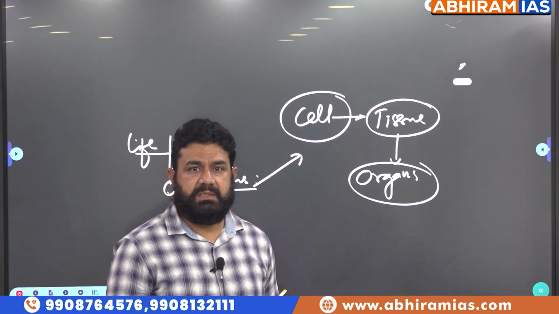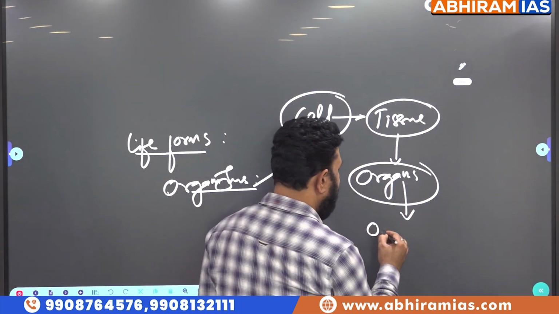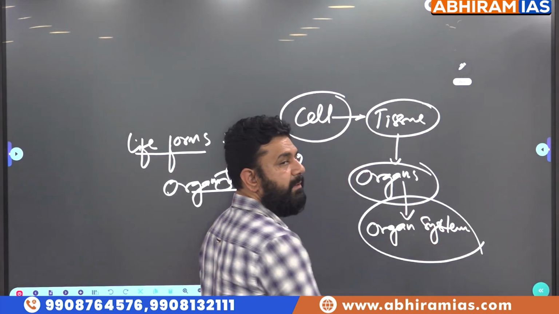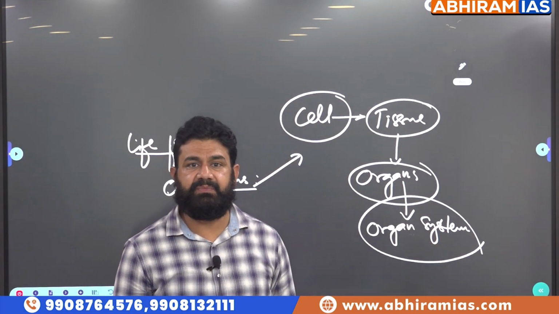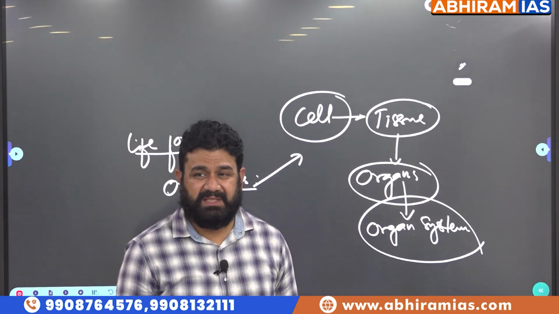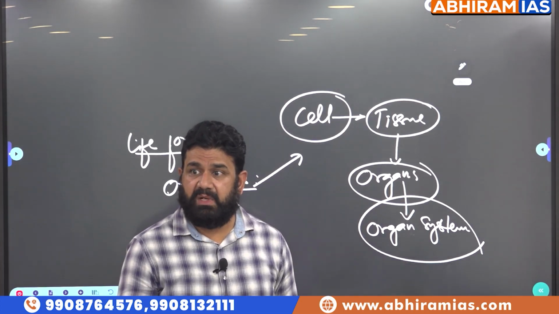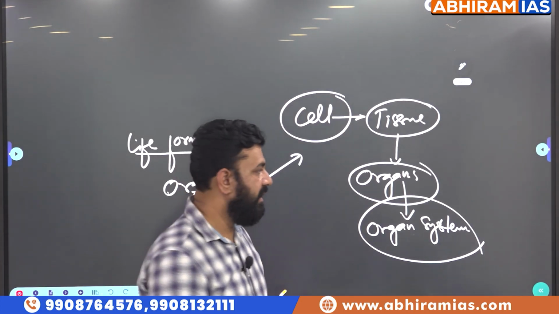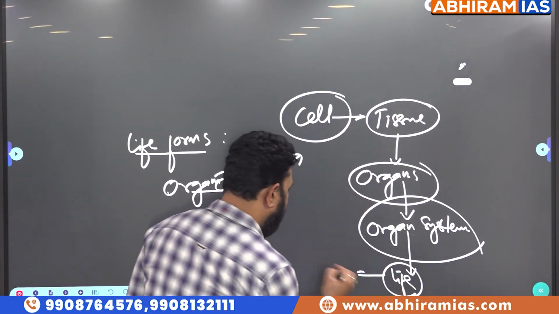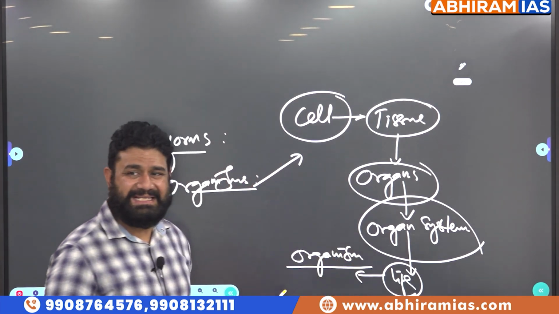They form organs. When multiple organs come together to perform a similar function, we have something called organ systems. For example, the nervous system, the musculoskeletal system, the digestive system, respiratory system, reproductive system, excretory system. What are they? Organ systems. When multiple organ systems support life, you call that an organism.